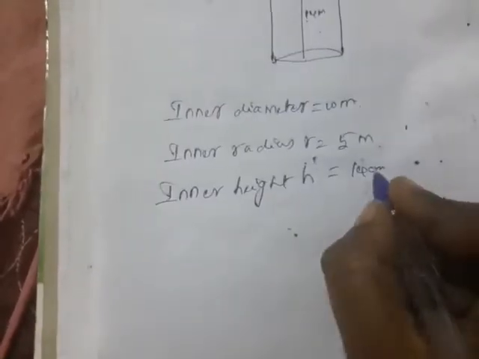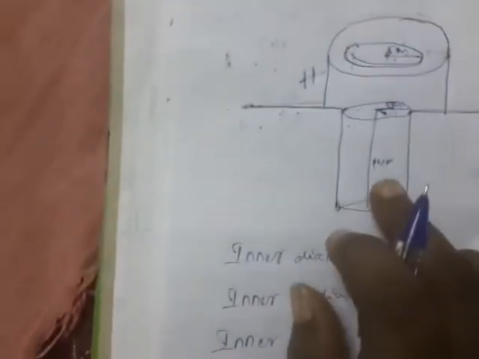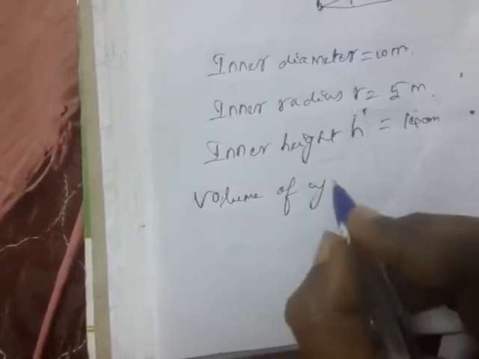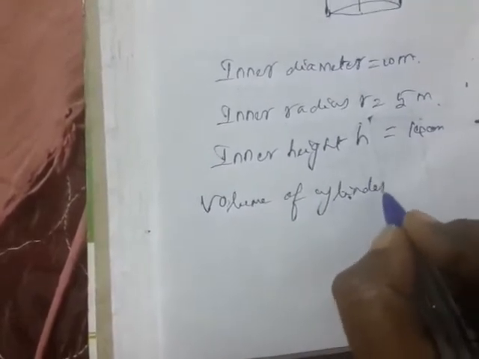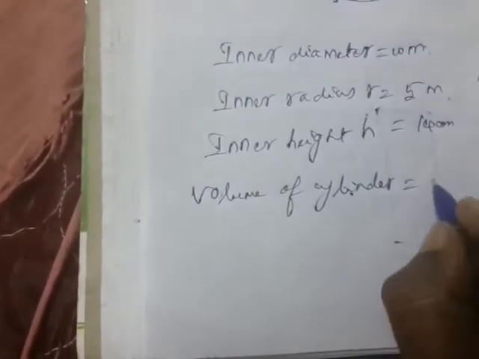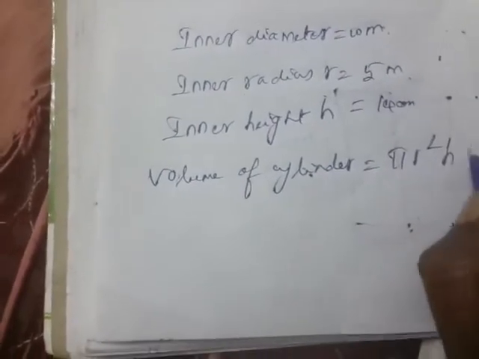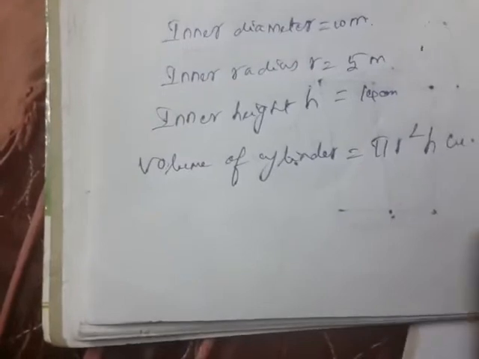So this is the normal volume of cylinder. Normal volume of cylinder is equal to, volume of cylinder formula is what? Pi r square h cubic unit. Okay.